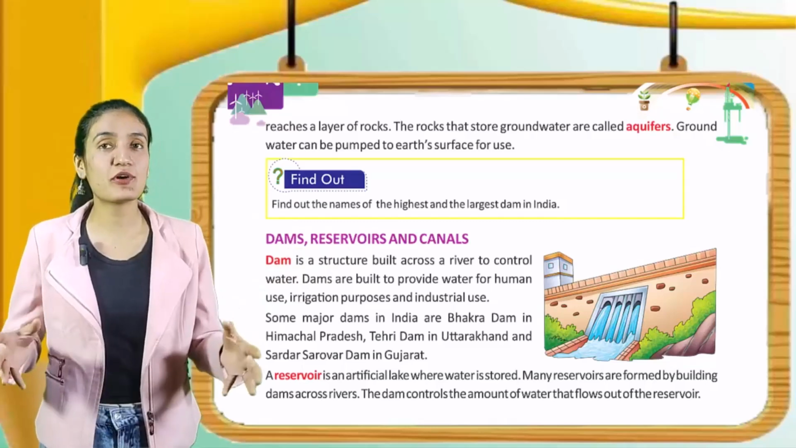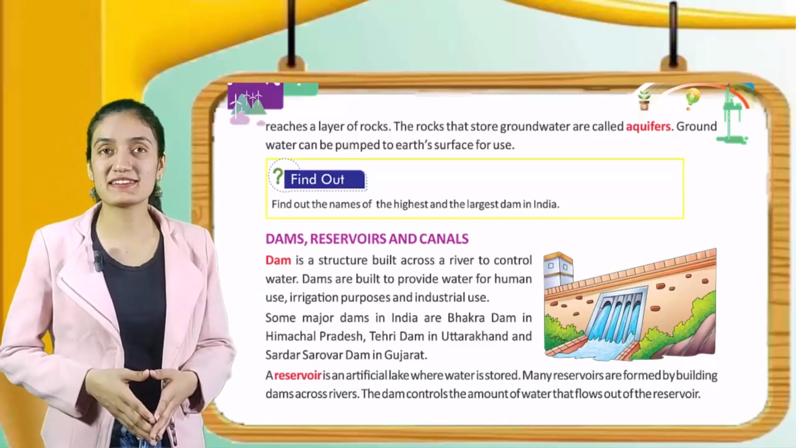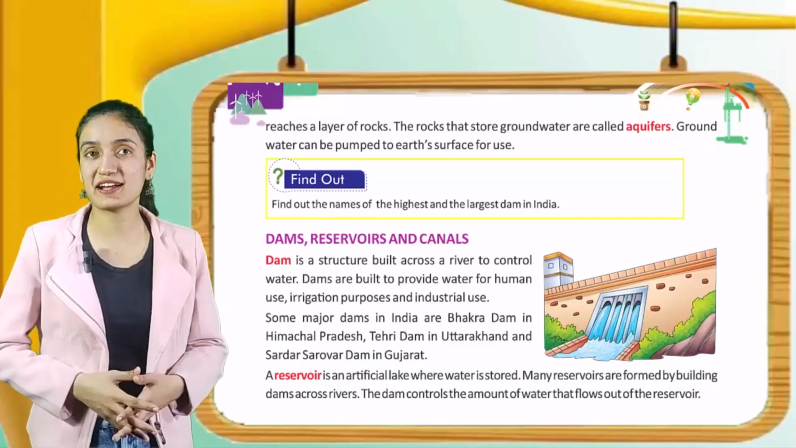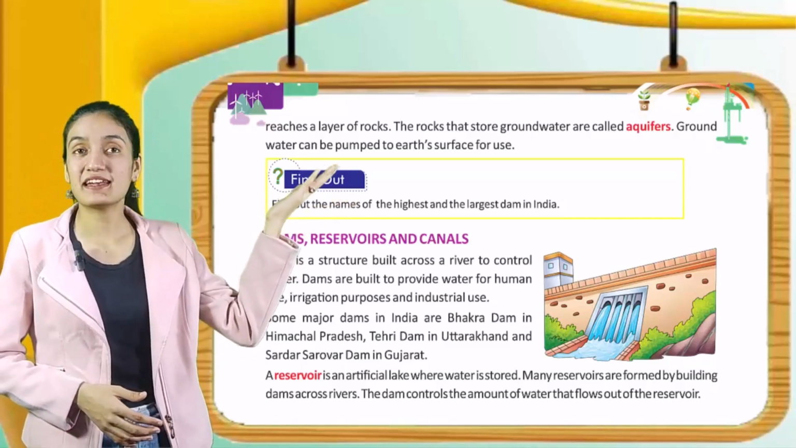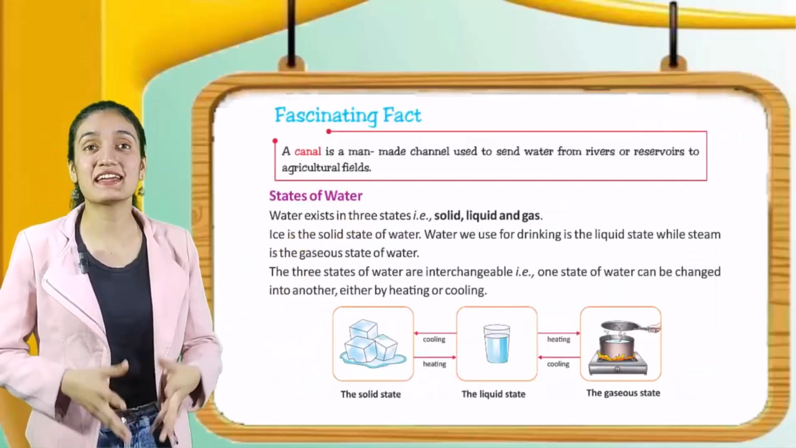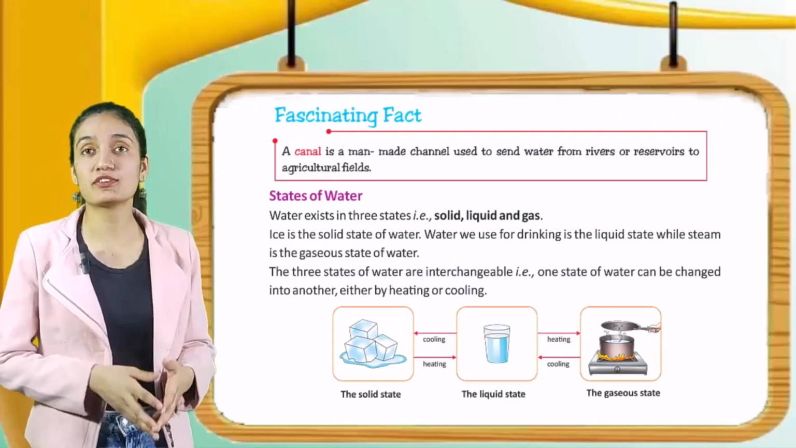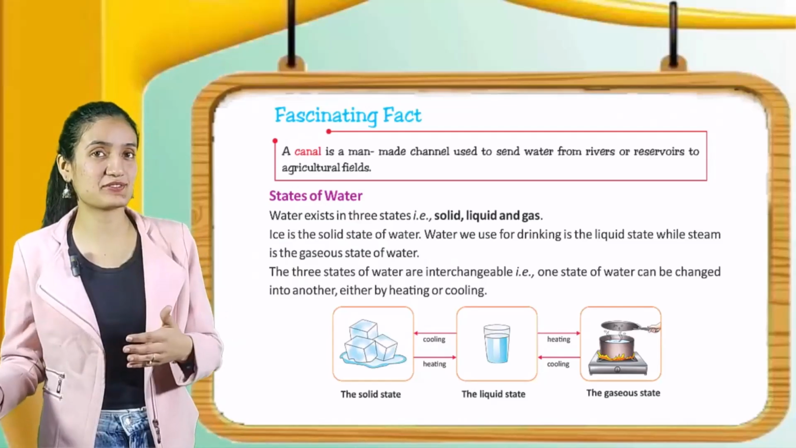A reservoir is an artificial lake where water is stored. Many reservoirs are formed by building dams across rivers. The dam controls the amount of water that flows out of the reservoir. You can see a dam. And now it's time for the fascinating fact. A canal is a man-made channel used to send water from rivers or reservoirs to agriculture fields.